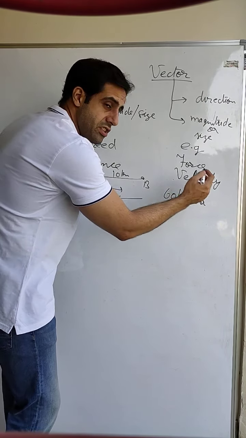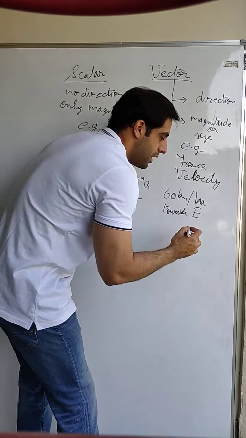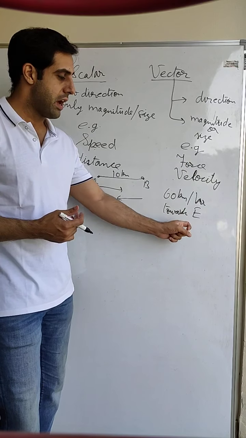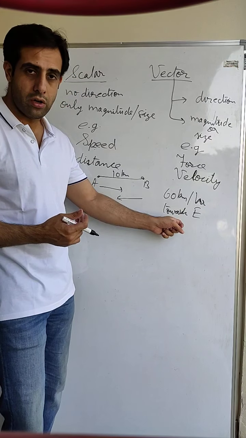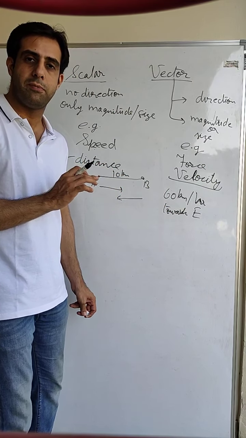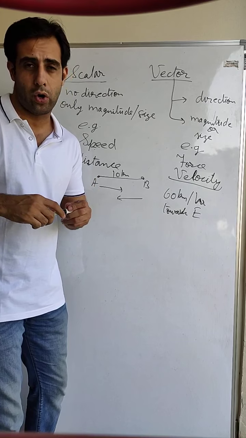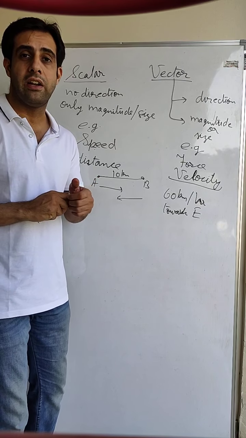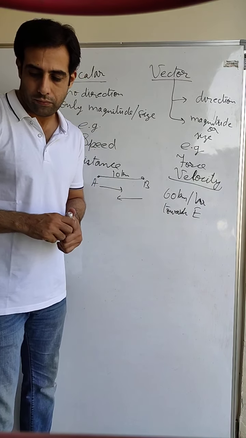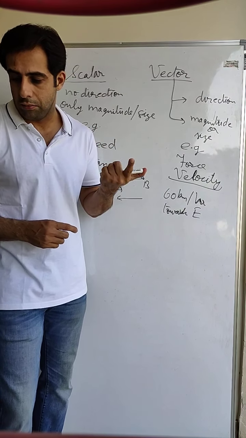But if I say 60 km per hour towards east, I traveled 60 km per hour towards east. Now I gave you a direction. So now this is not a speed, it becomes velocity. So this is the difference between velocity and speed. Speed does not have a direction and velocity has a direction. So if I say 10 km per hour or 10 meters per second, then it is speed. If I say 10 meters per second towards school or towards home, then it becomes velocity. Okay. So this was about scalar and vector quantities. So speed with direction becomes velocity.